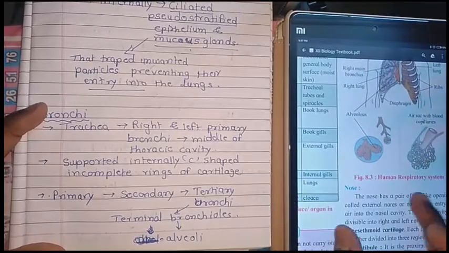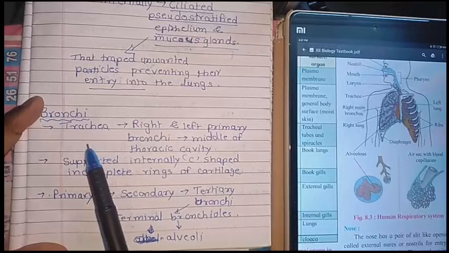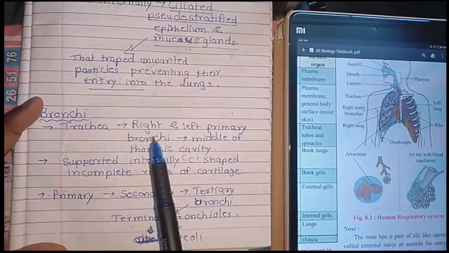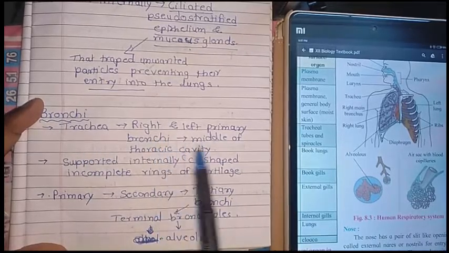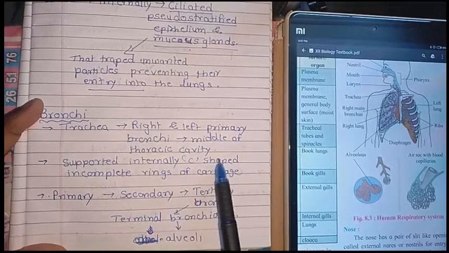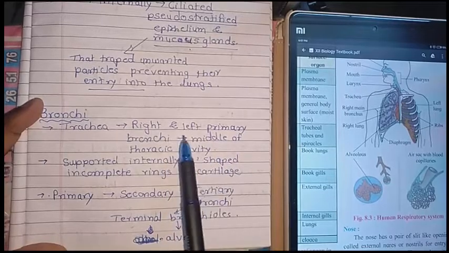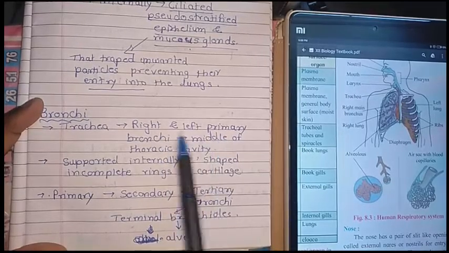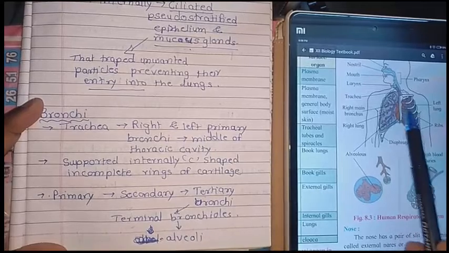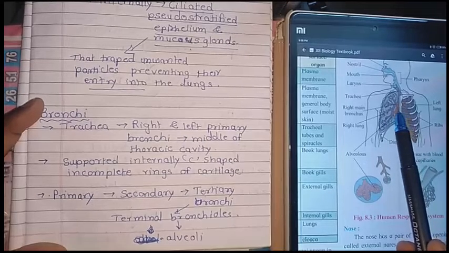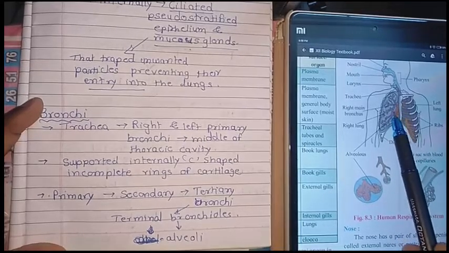So bronchi means what? The trachea is extended to the right and left primary bronchi, at the middle of the thoracic cavity. It is guarded internally by a C-shaped incomplete ring of cartilage.